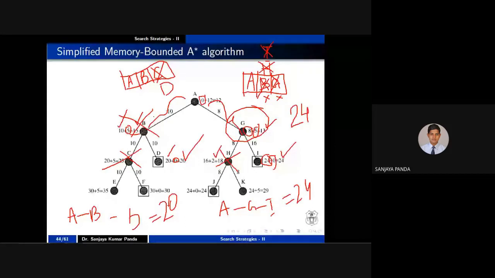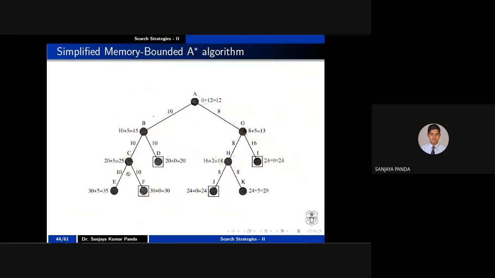So in the depth limit search, whatever madam told, that is nothing but you are specifying a particular limit. Here I am specifying a limit. I cannot go to E and F, although there is a goal node here. F is a goal node, J is a goal node. I cannot reach them because it requires a minimum memory of 4, right? So this is called the simplified memory bounded A star algorithm. Okay, this search I have written.